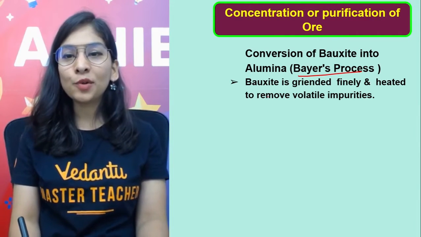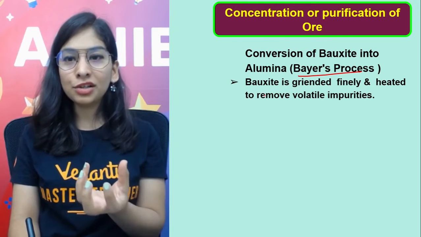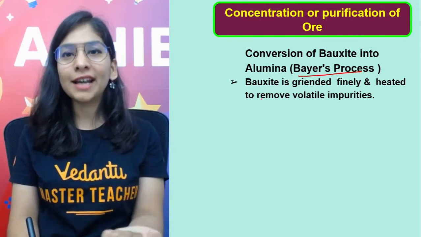And whatever ma'am asks, just reply to that as well. Okay? What is Bayer's process? First of all, we'll take that bauxite ore and we're going to grind it finely, pulverization, right?